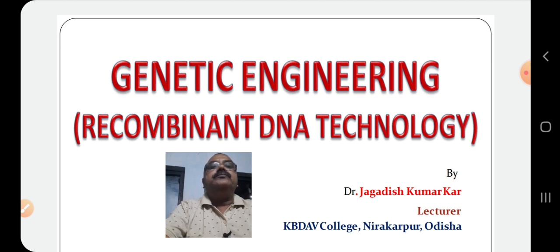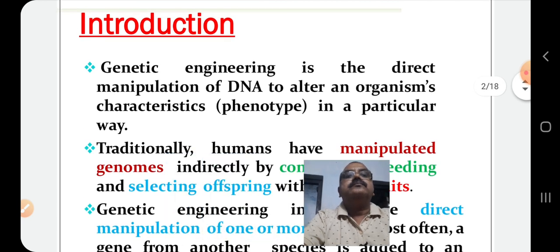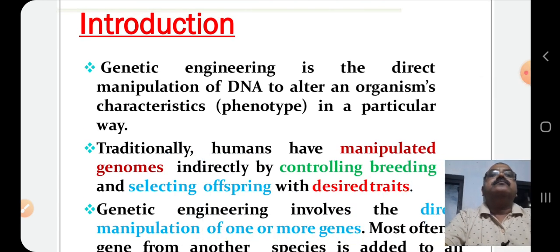Today I am going to discuss genetic engineering or recombinant DNA technology. Friends, genetic engineering is the direct manipulation of DNA to alter an organism's characteristics in a particular way. That means we can alter or change the characteristic of an organism by manipulating or changing its DNA.